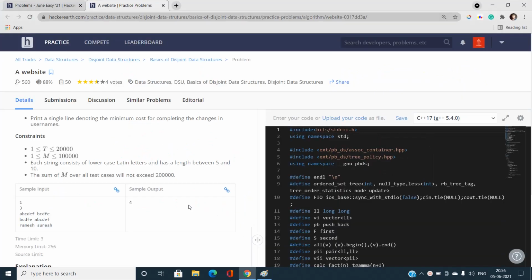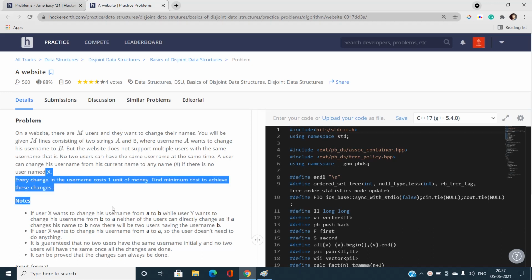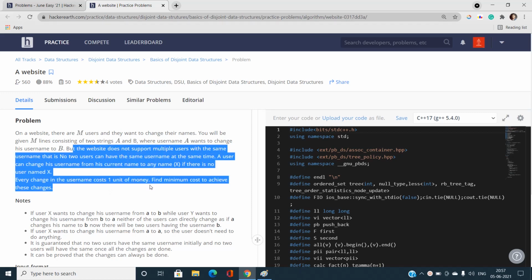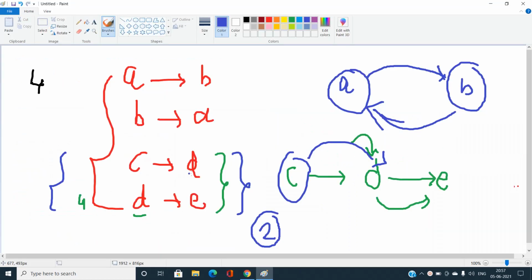And you can easily see the cost of changing any username is exactly 1, according to the statement written over here. Yes, it is written. So the cost of changing one username to another is exactly 1, and this from D to E is exactly 1 also.